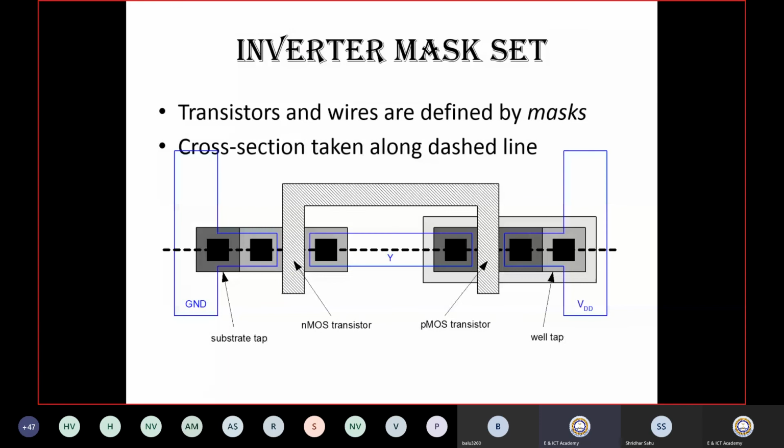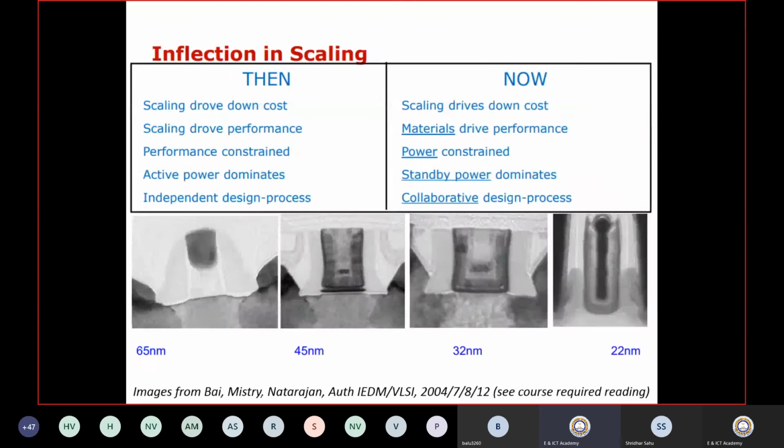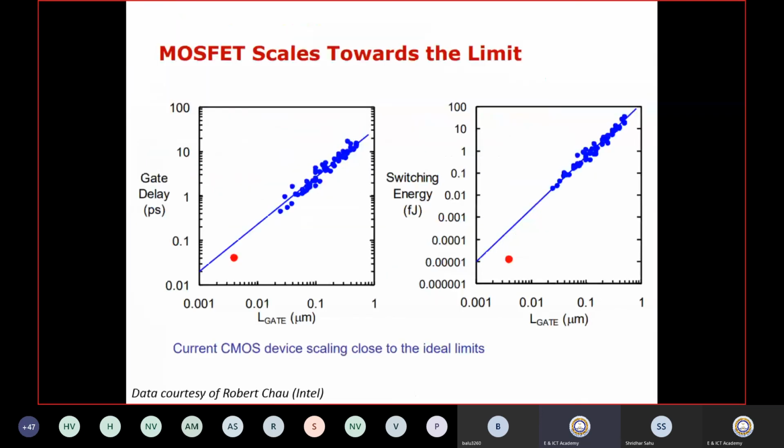Blue lines are for metal connections, and one is NMOS and PMOS. They are connected by polysilicon, and again there are source and drain. One side is source and drain, and two drains are shorted together through Y, and VDD is connected at one side, that is the PMOS transistor side, and ground is connected at the substrate side, that is for the NMOS transistor. So this is the conventional architecture we use. Okay, so now we'll come directly to what next.